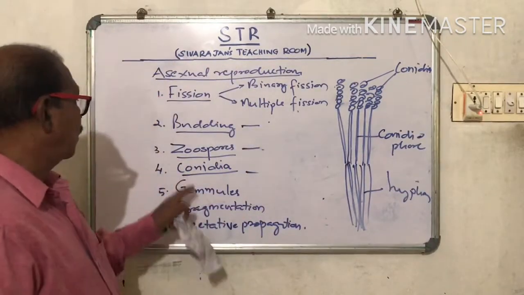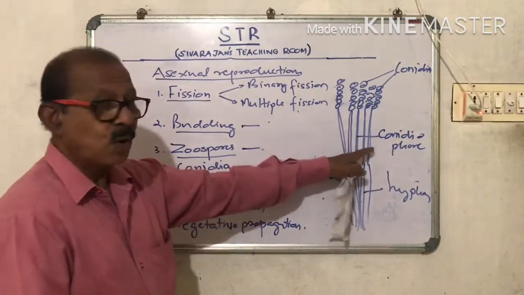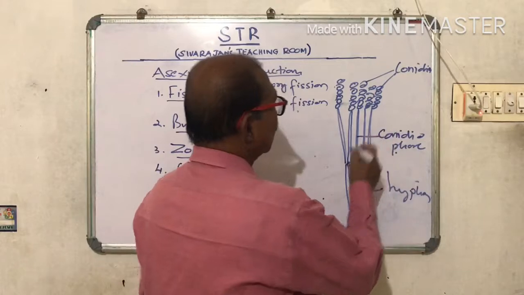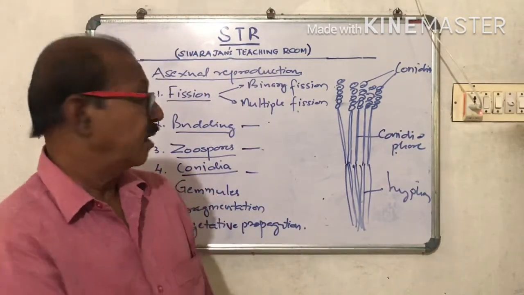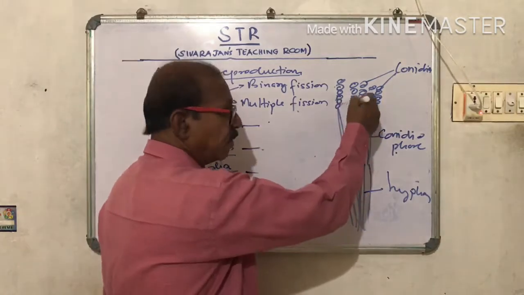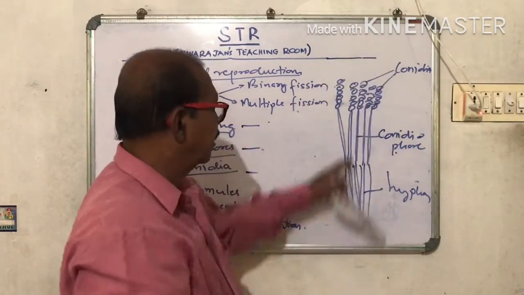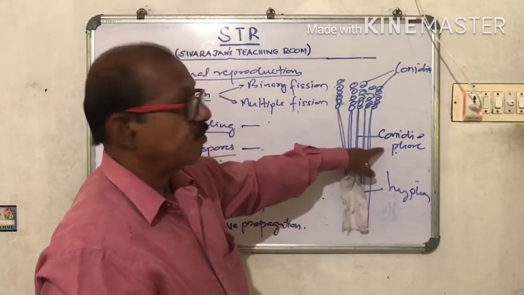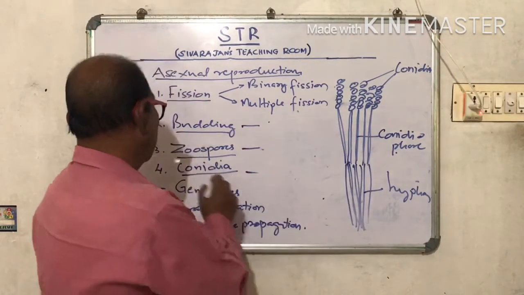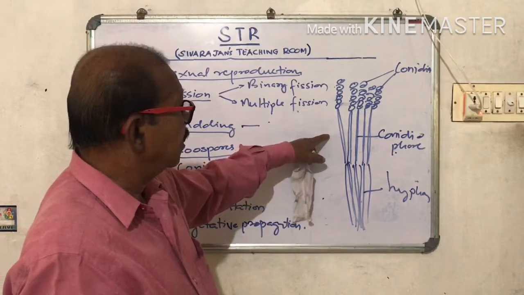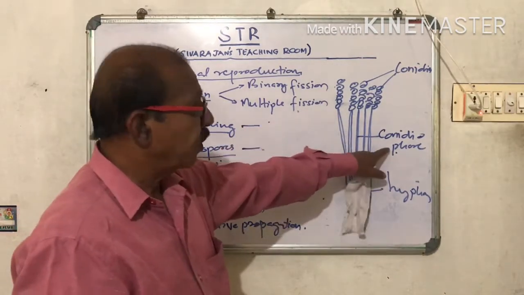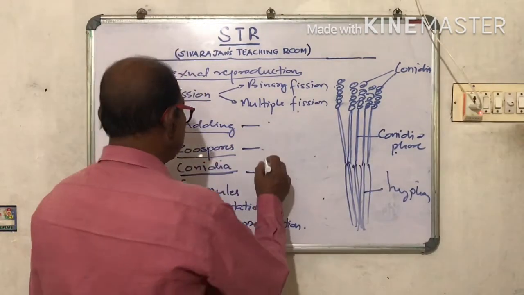Conidia. So conidia are formed on conidiophore exogenously. Exogenous means outside the body. So these are produced outside these hyphae or conidiophore. So the conidia are produced exogenously on conidiophore. Example, penicillium.